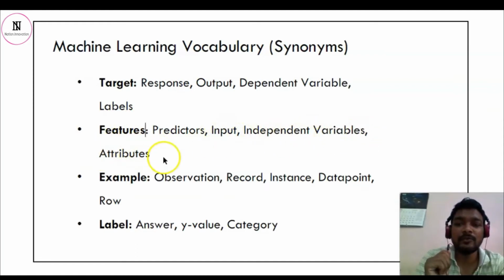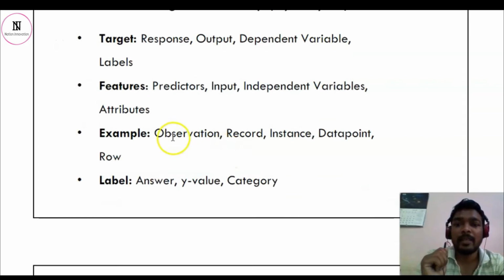This is the term we will be using more often: attributes, features. On the basis of these, we will define the relationship between input and output. Example is like observation, record, instance, data points, row. Example like observations, what you find, what you infer from whatever you get.